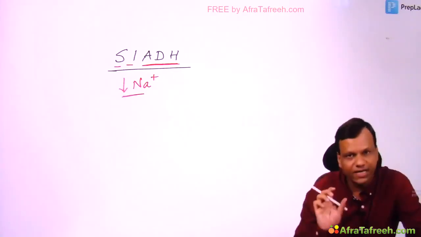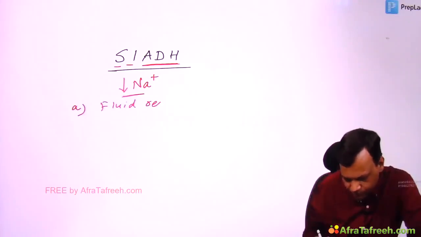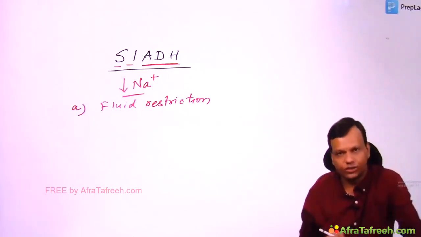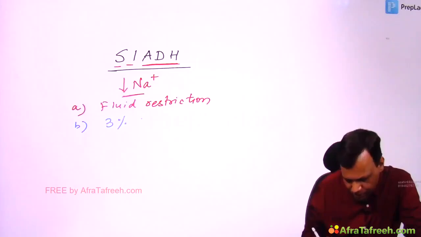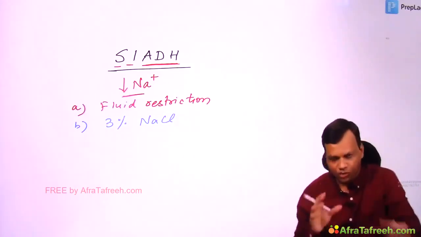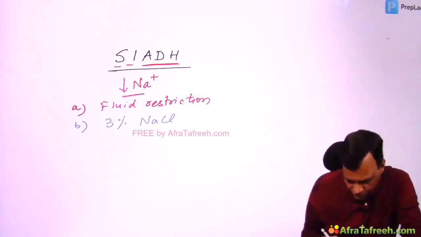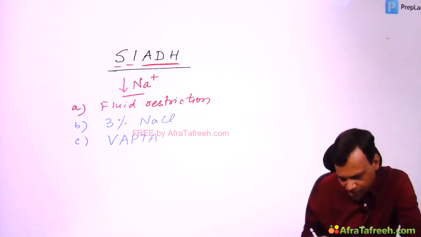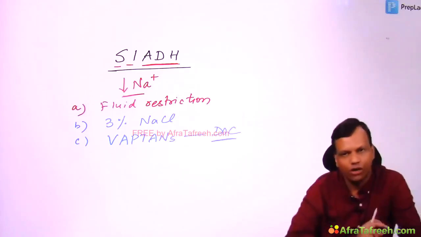So how to treat SIADH? First of all, the most important thing is fluid restriction. The person should not take more fluid because there is already dilution. Clear? Second, we need to give hypertonic saline. Normal saline is 0.9%, but here we want to increase sodium, so we have to give 3% sodium chloride, or hypertonic saline. And if these two measures do not work, then we will give vaptans. Vaptans are the drug of choice, but they are used if these two things do not work.